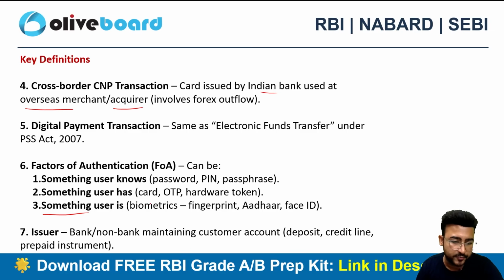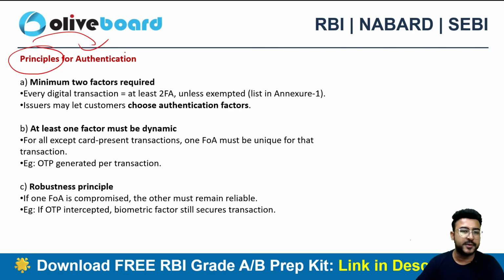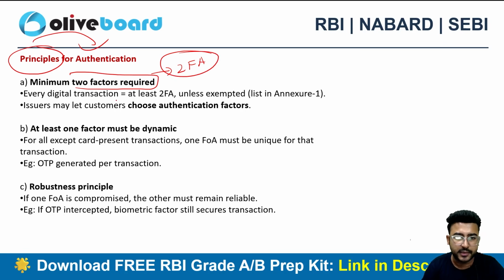Something the user is, so biometric also, like I place my fingerprint or Aadhaar or Face ID, it will authenticate the transaction, right? So what are the principles of authentication stated in this direction? Let's study this. The very first principle for authentication is that minimum 2 factors are required to authenticate the transaction. So that's what 2-factor authentication is all about, right?